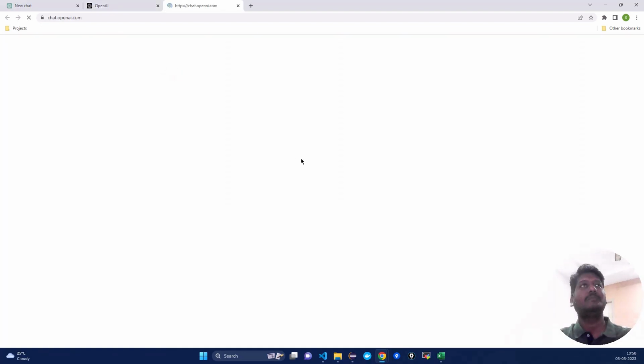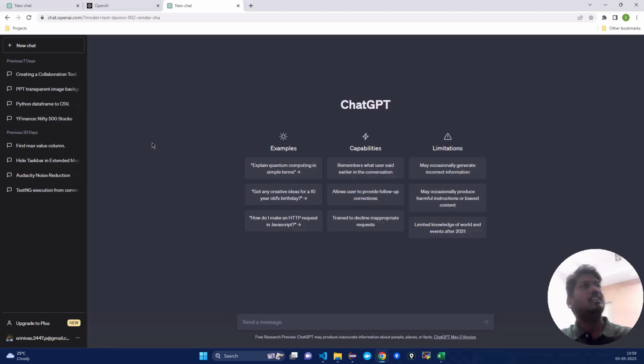You can click on that. I have already logged in, that is why it is logged in directly. Otherwise, it will ask you to register. It's a very straightforward thing. You can register, and then you can start using it. Now there is a small box at the bottom. Let's see what all things ChatGPT can do, especially in the testing world.